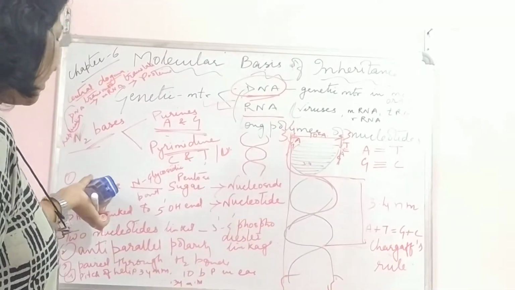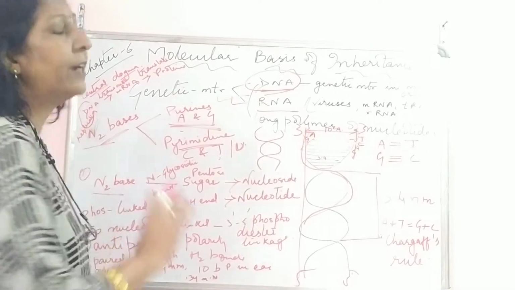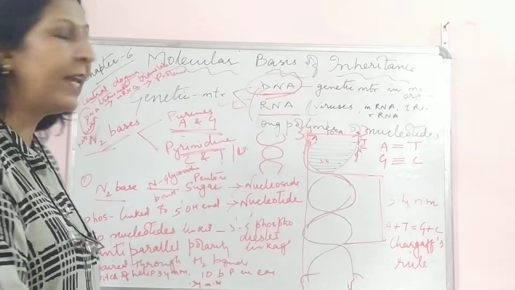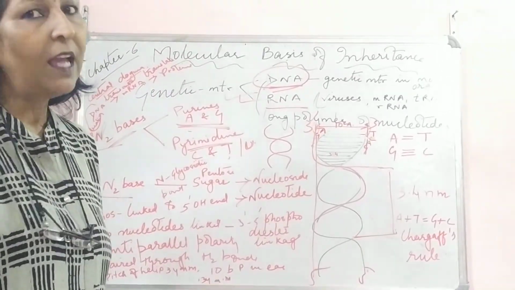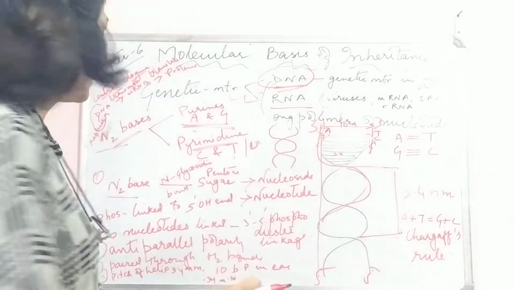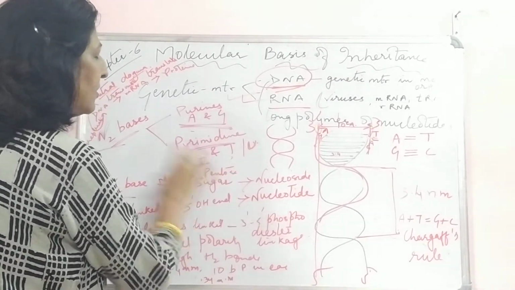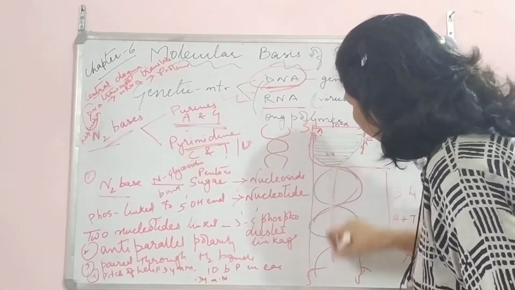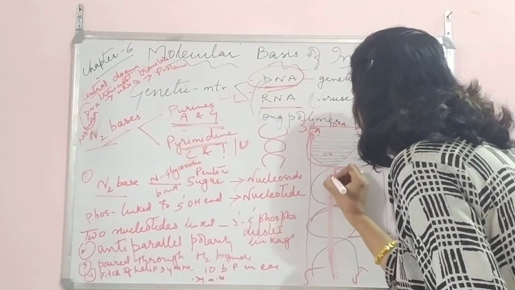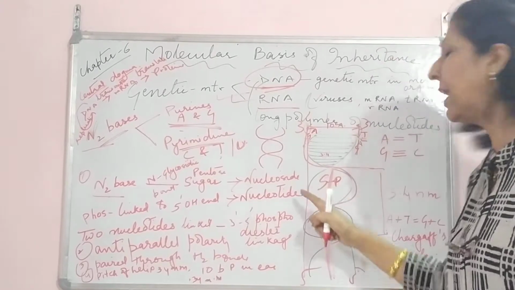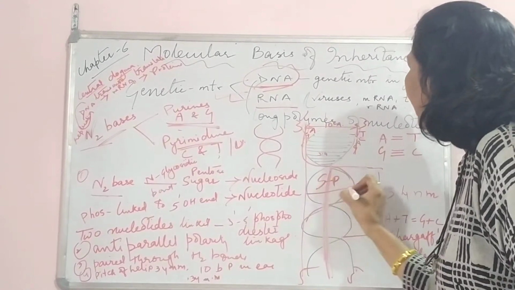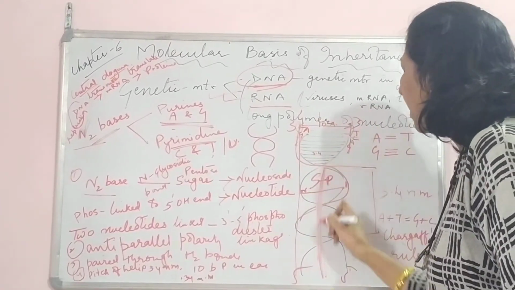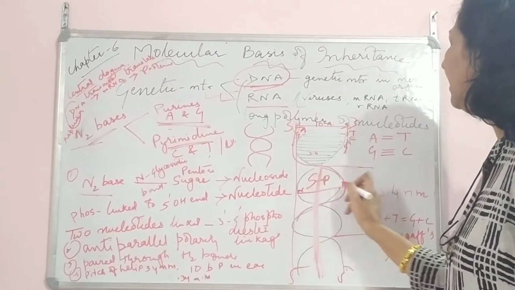Now children, when we talk about these nitrogen bases, the pentose sugar and phosphate form the backbone of DNA. Suppose this is the backbone. This backbone will be made up of sugar and phosphate, and the nitrogen bases will be poking out from the backbone. This forms the sugar-phosphate backbone, and then these nitrogen bases.